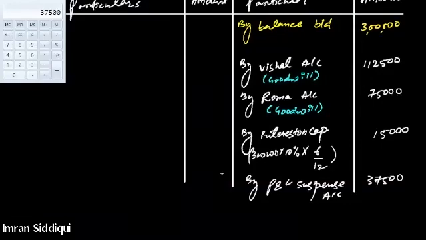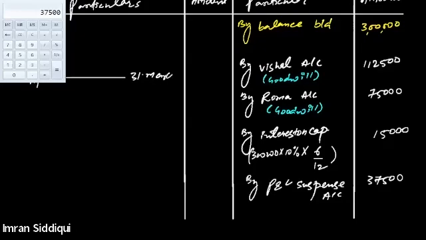Yes, sir, it's clear. But sir, when do we use the P&L appropriation account? We will use the P&L appropriation account when a partner dies at the end of the year, exactly on the last working day of the business. Suppose the accounting year starts from 1st of April and ends on 31st of March.